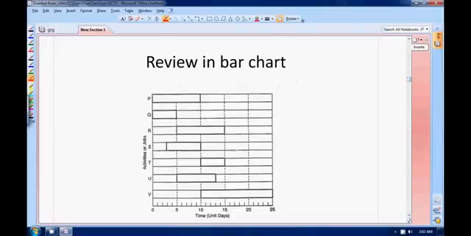Reviewing in a bar chart, this I will tell you. How will you review in a bar chart? Bar charts are generally not made to review or check how much your project is completed. But if you are hell bent on knowing how much your project has been completed, what you can do is like this. Suppose I am somewhere around the 8th day.